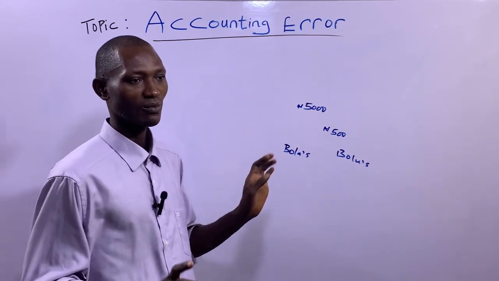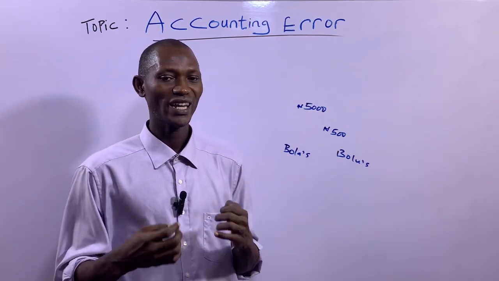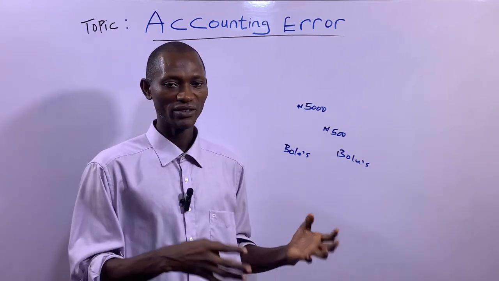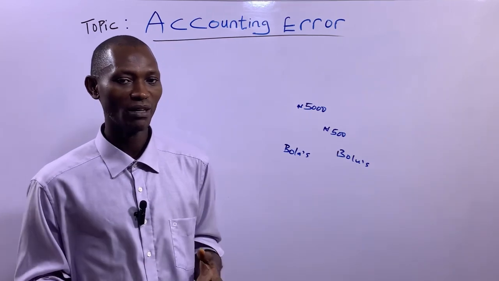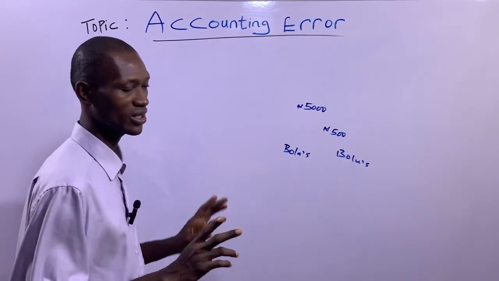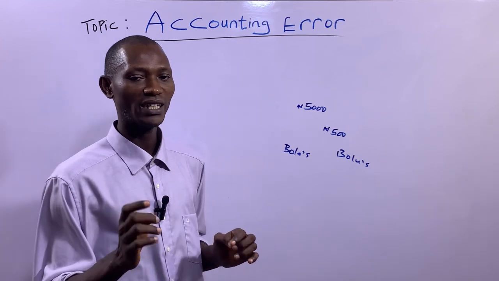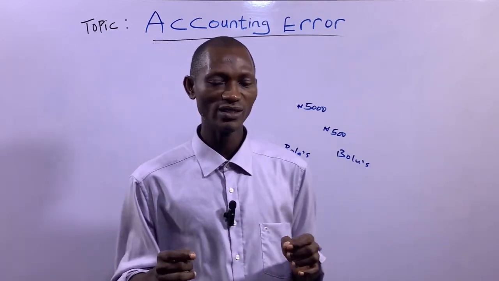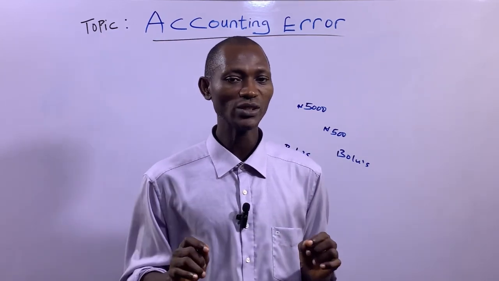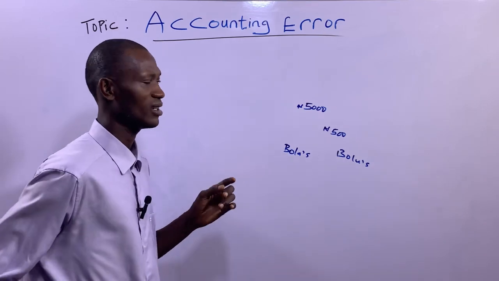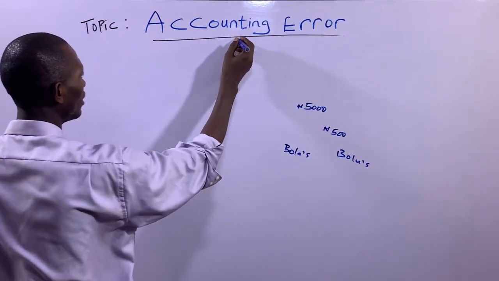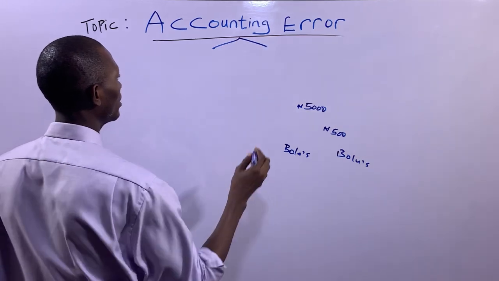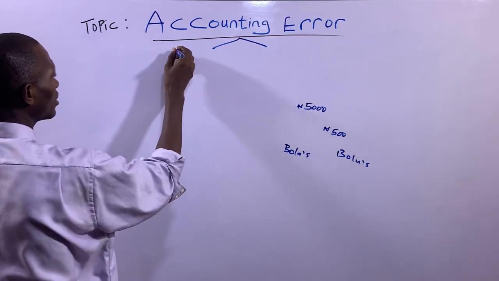So today, we're going to be looking at errors which affect the trial balance and which don't affect the trial balance. So accounting errors can be classified or categorized into two. The first, which you are going to be looking at regarding today's episode. So errors can be classified into